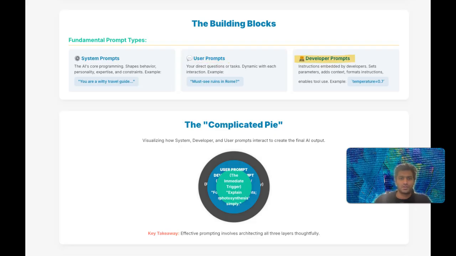Now let's introduce a critical, often less visible layer, the developer prompts. These aren't always explicitly named as such in all documentation, but they represent the instructions and configurations that developers embed within the AI application's architecture. They act as a bridge, refining how the system prompt is applied or how user prompts are processed and augmented before or after the AI model sees them.